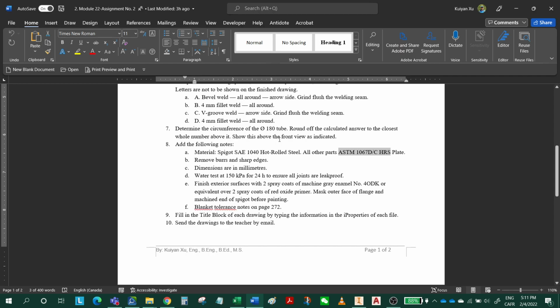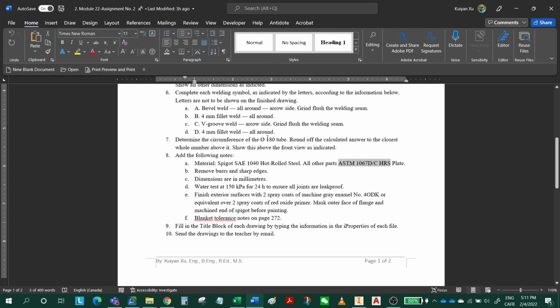Yes. Okay, so determine the circumference. For the circumference of the phi 180, you just do the calculation. C equals pi d. So you just use pi times 3.142. All right, so you're gonna have the dimension.